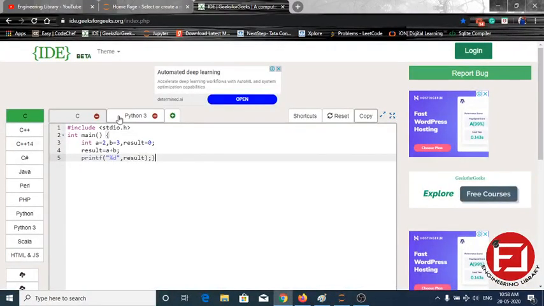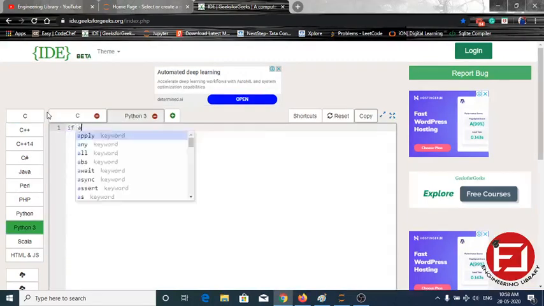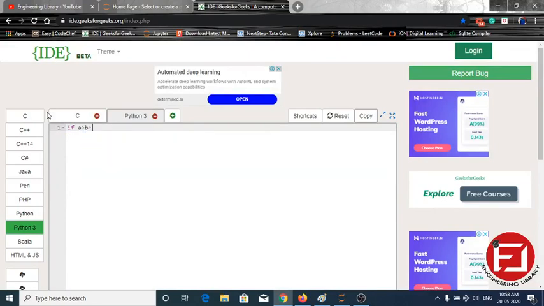One more very important thing which we have to consider is indentation. See, if we are writing an if statement, if a is greater than b, since in Python we don't use braces, to maintain the block we need to make an indent.